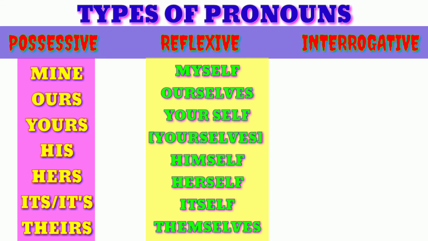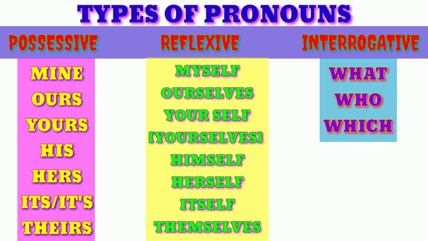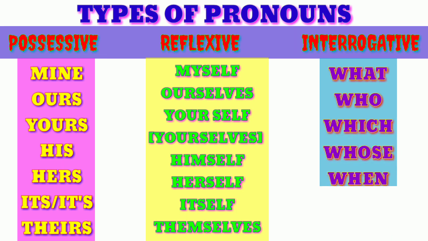This is also important for your study, especially for second year PUC. That is the interrogative pronoun. In the interrogative pronoun, we are going to see that all the WH questions are interrogative pronouns. I am just going to list out some WH questions, questioning words: what, who, which, whose, when, where, like this, etc. We can observe a lot of WH words in English. Have you understood? These are all the interrogative pronouns.